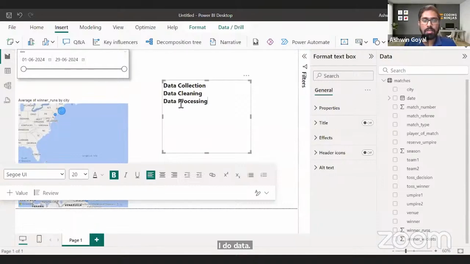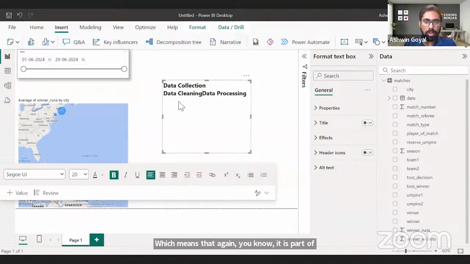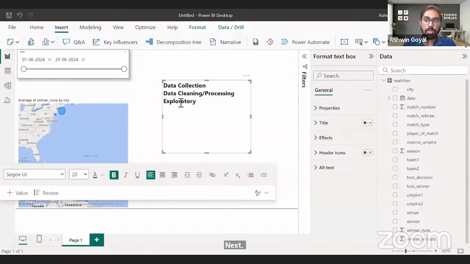Or let's say data processing, which means data cleaning and processing, that is, manipulation and transformation of data. Next, I do exploratory data analysis, and this is where we actually explore how the data looks.